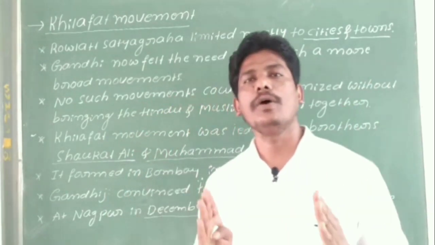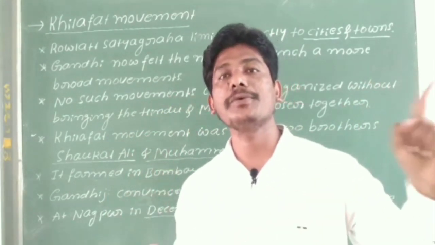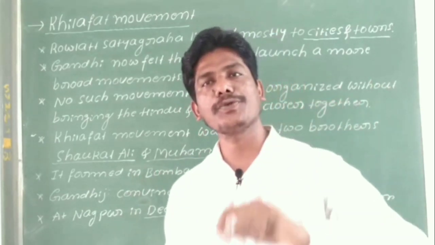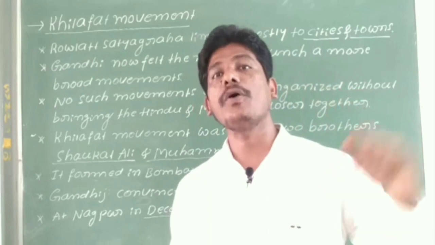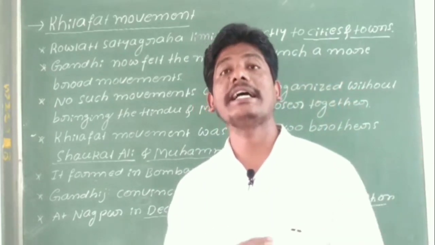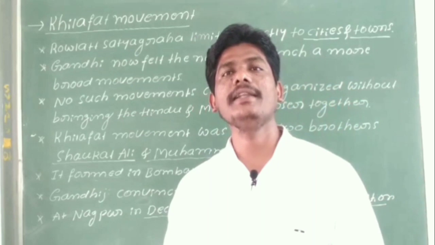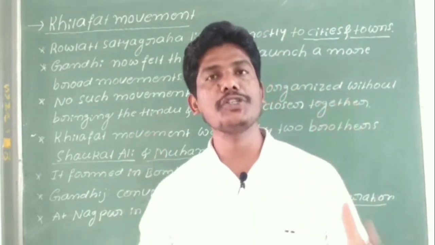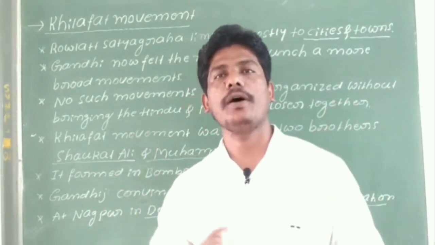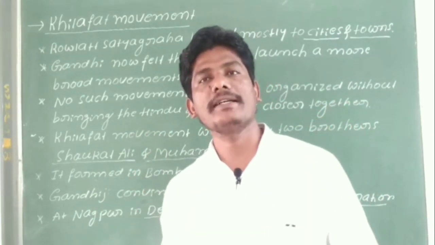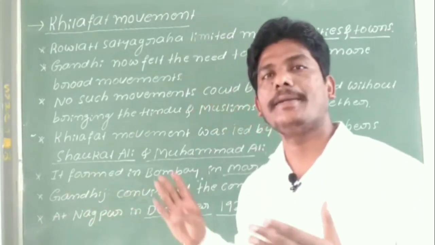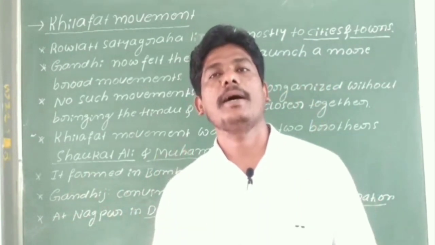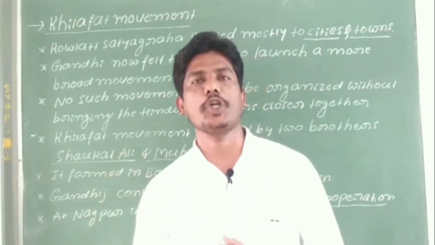In the First World War, the Britishers had defeated the Ottoman Turks, and the Britishers imposed many laws on the caliphs in the Ottoman empire. Against that British brutality, the Indian Muslim brothers Shaukat Ali and Muhammad Ali organized the Khilafat movement against the British rule in India.